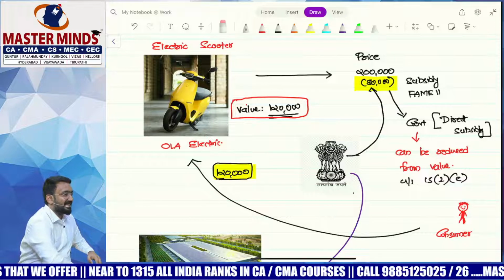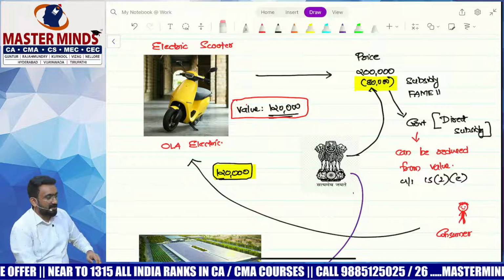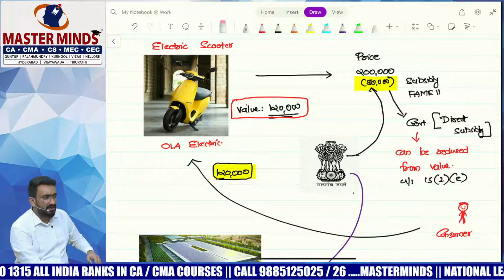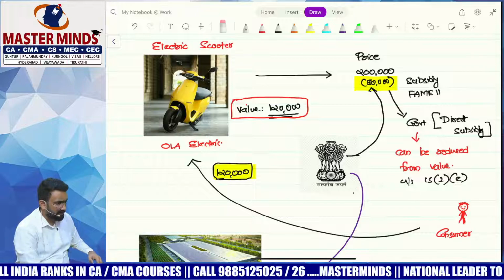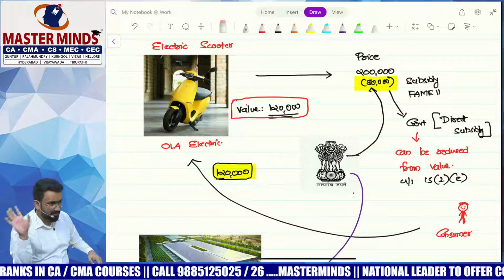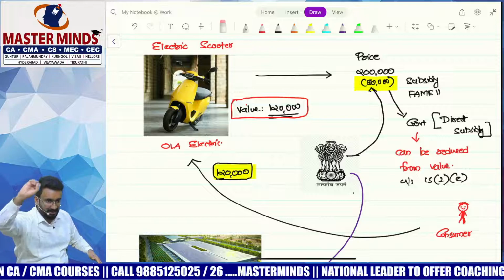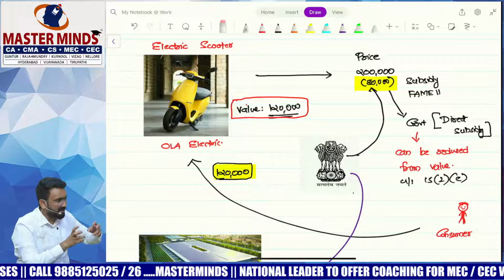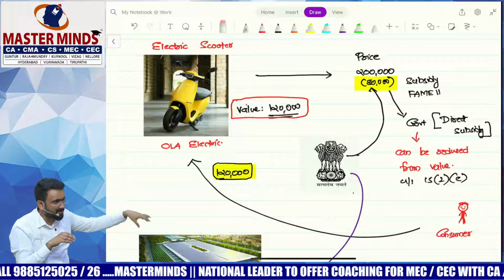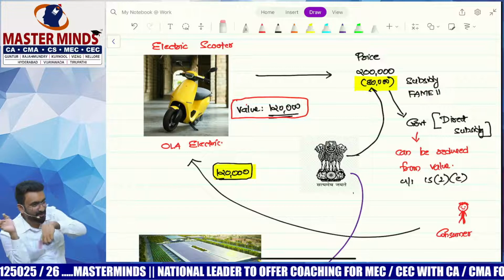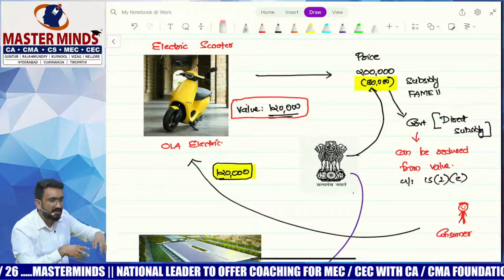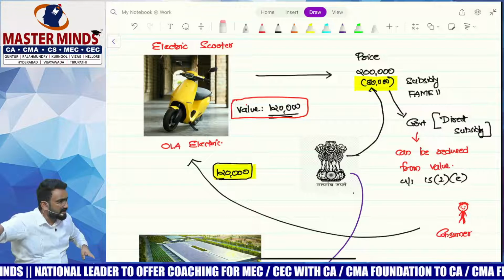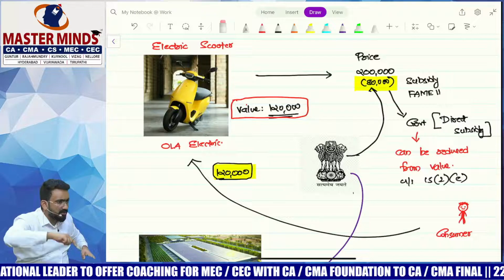Then they told me, sir, we have a problem with your registration. I said, what is it? Sir, the details you've uploaded for your Aadhaar have an address in your hometown, which is in the northern part of Kerala, Kannur. That's where my Aadhaar is. I've taken different registrations at different times. My license is a Tamil Nadu license, I have an Aadhaar card in my hometown, and I'm living in Cochin. So they said your Aadhaar address is in a place which is not serviceable, like Kannur, and you've asked for delivery in Cochin.